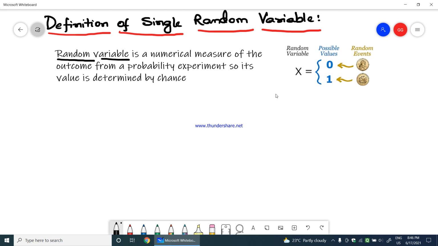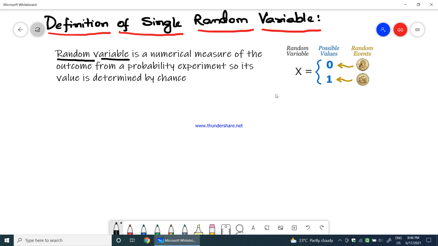If I toss the coin one time, there is a probability of getting tail, or there might also be a probability of getting head. It all depends on the number of times I toss the coin.